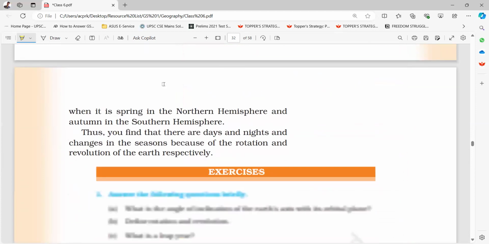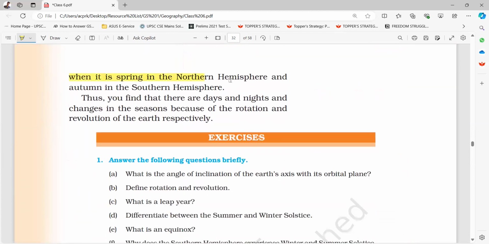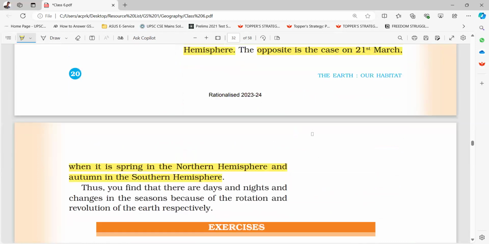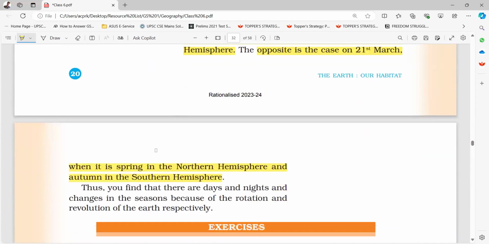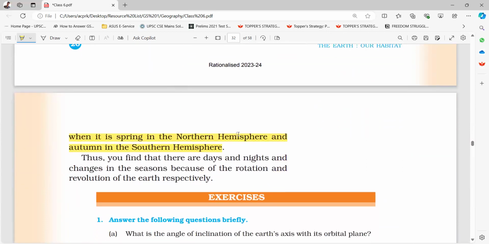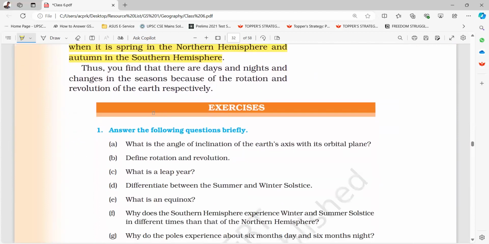The opposite is the case on 21st March, when it is spring in the northern hemisphere and autumn in the southern hemisphere. Thus, you find that there are days and nights and changes in the seasons because of the rotation and revolution of the Earth respectively.